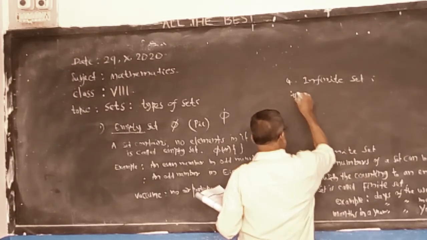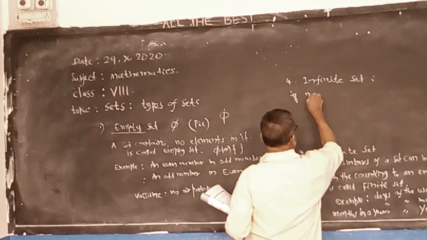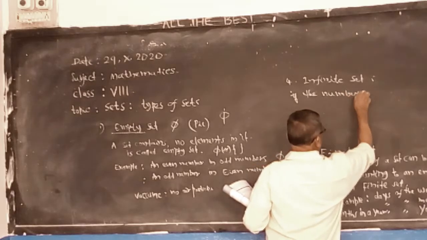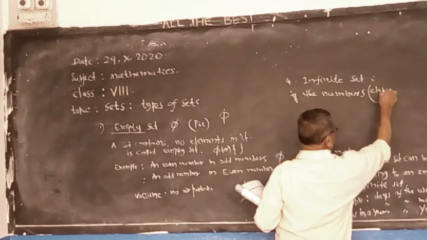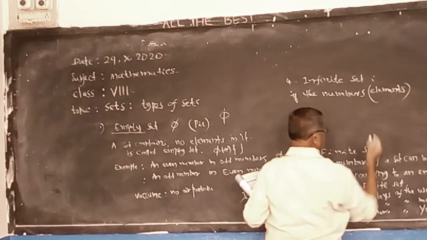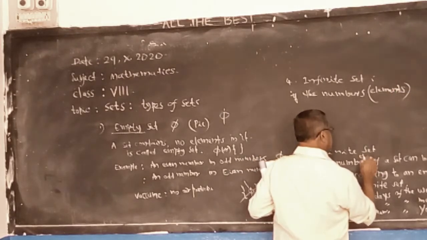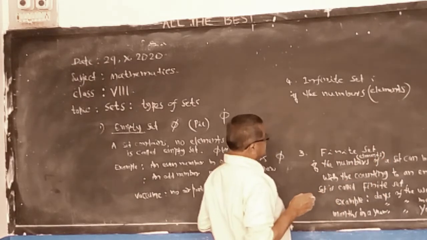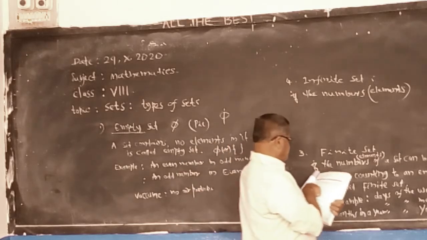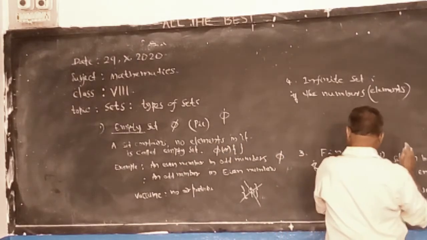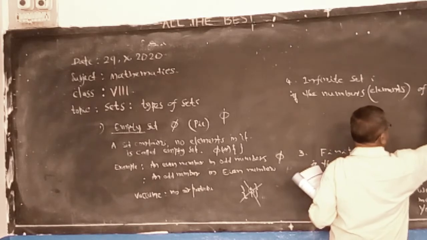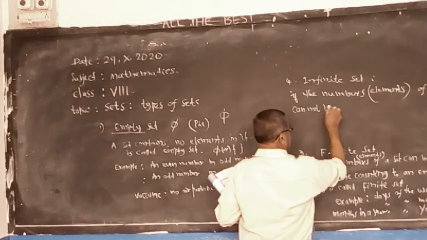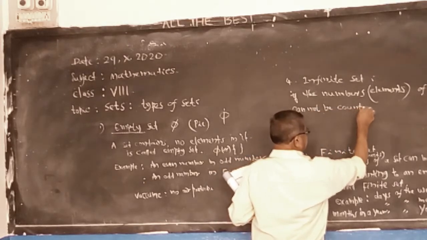If the numbers, meaning the elements of a set, cannot be counted, cannot be counted.